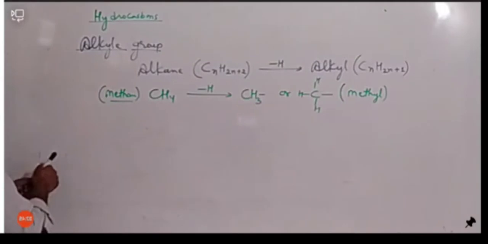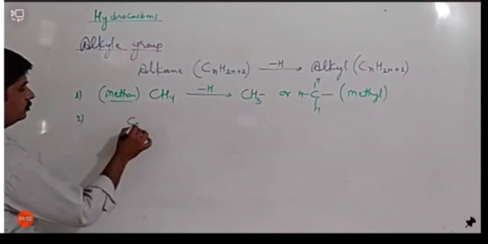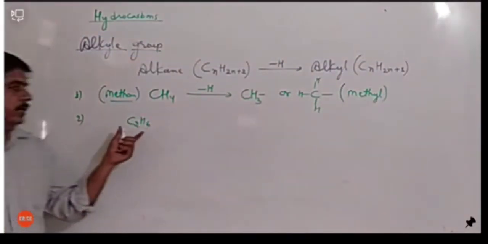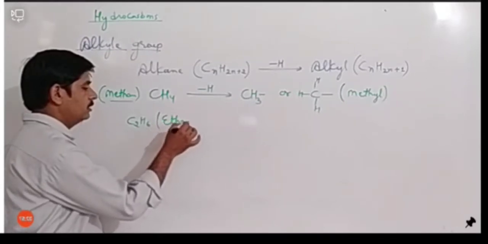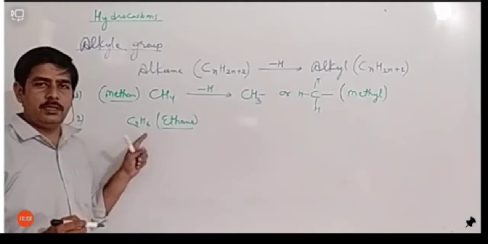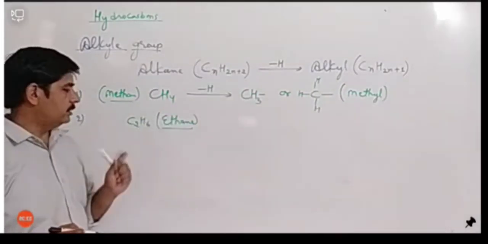Next, let's see the next one. Next one is C2H6, and we know that C2H6 is ethane because it contains two carbons, and species containing two carbons and following this formula is called ethane.